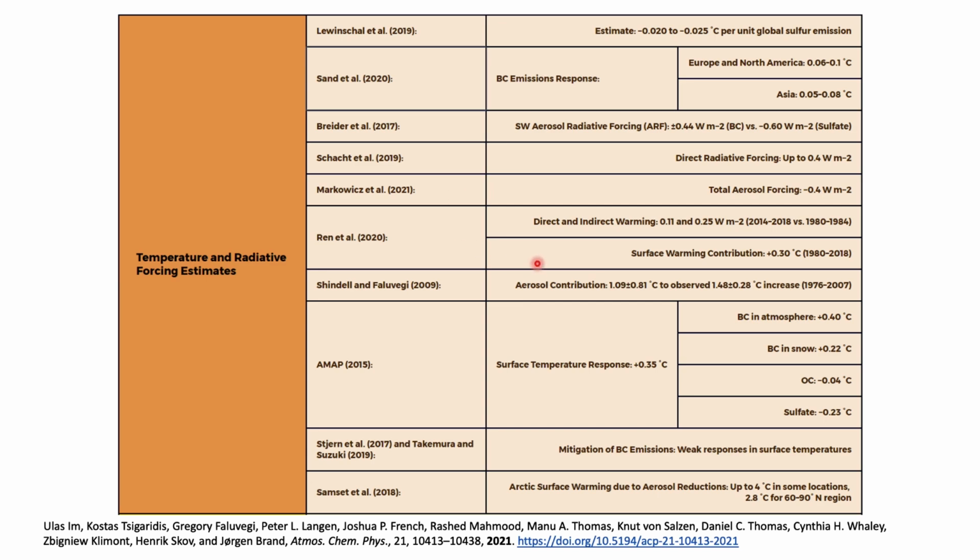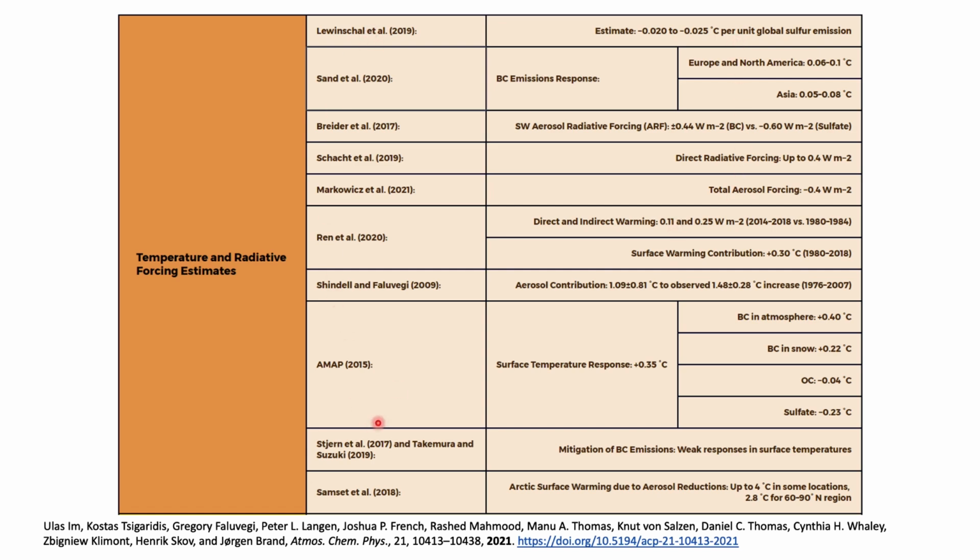And here is another tree line chart which talks about the temperature and the radiative forcing estimates. The complete details are given in the e-text for you to learn. Very few things we will see. One is about the black carbon emission response. So in Europe and North America, a 0.0 to 0.1 degree increase is observed, and in Asia a 0.05 to 0.08 degree increase in temperature is observed because of the radiative forcing. And global sulfur emission relates to a 0.02 to 0.025 degrees centigrade increase of temperature.